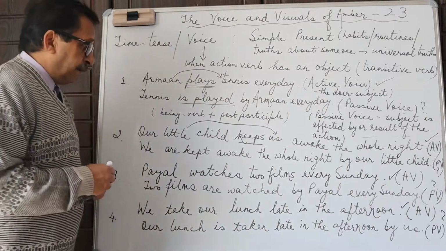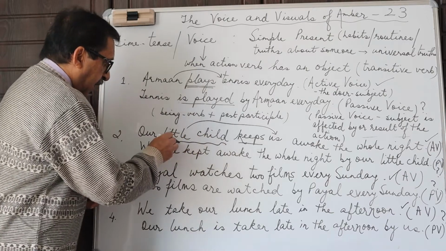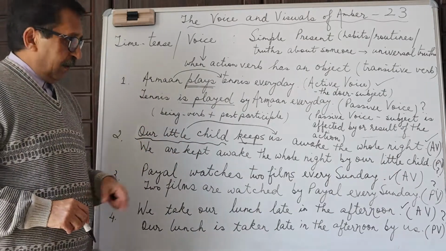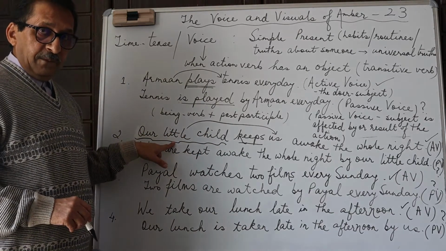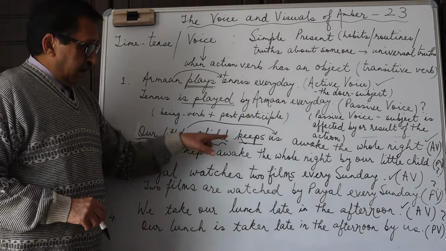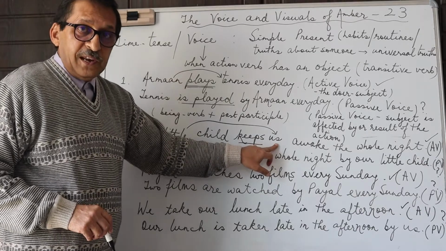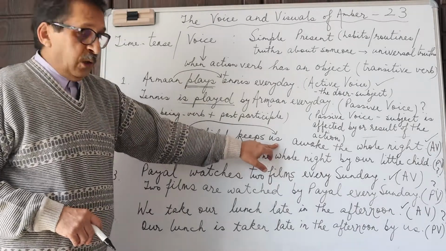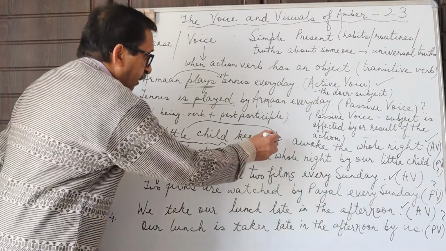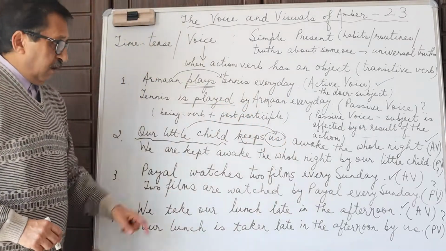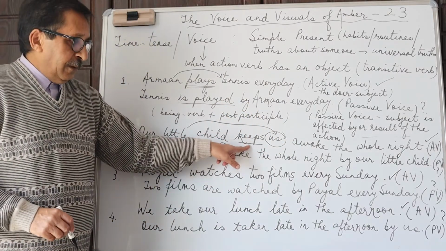So what is the subject? The subject is our little child, because the little child is the doer, right? So the little child affects us. In what way? By keeping us awake the whole night. So us, therefore, is now the object of the transitive verb keeps.